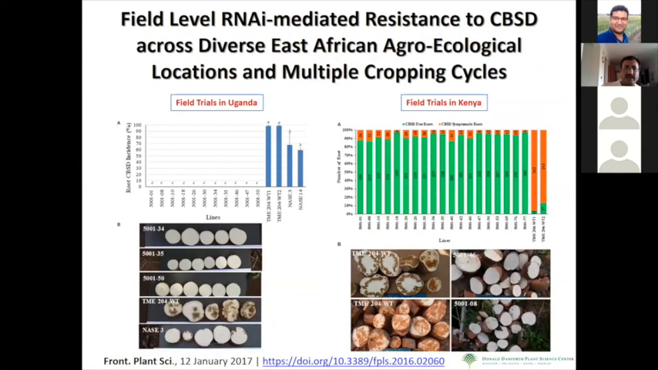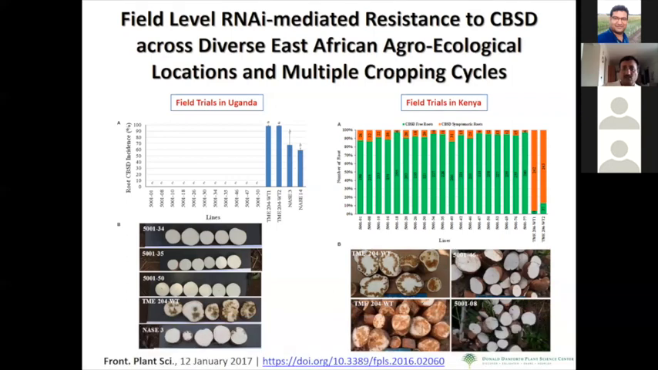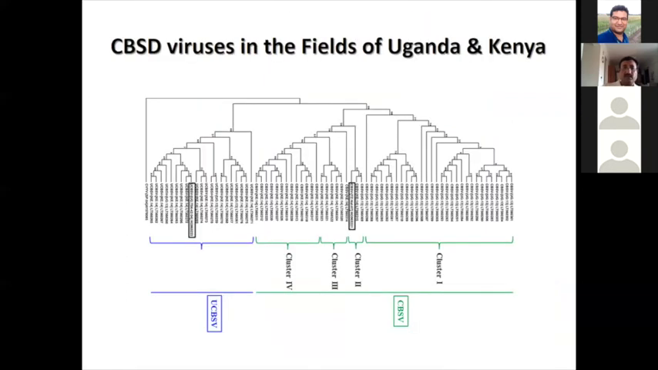Then we carried out multiple location trials and multiple cropping cycle trials, and the resistant trait was really stable across different locations. That was quite encouraging, and it shows how successfully the RNAi technology has been employed in this particular crop plant to introgress virus resistance. And this is also valid in the field trials.